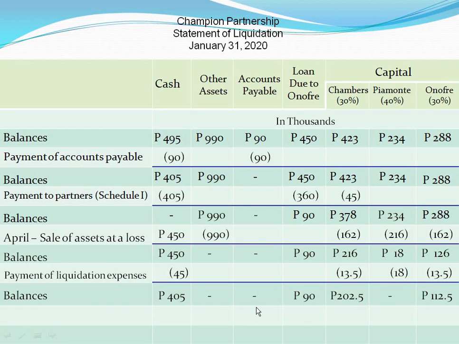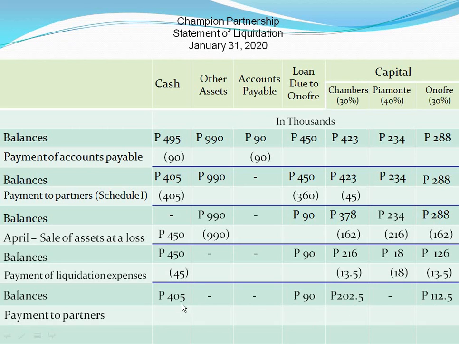With no more outside liability, no non-cash asset to be sold any longer, and no capital deficiency, the final payment to the partners can now be made according to their capital and loan balances, without the need for another schedule of safe cash distribution. In other words, a schedule of safe payment is made only when the cash available for distribution to the partners is insufficient or not enough to pay the entire amount of the partner's interest.